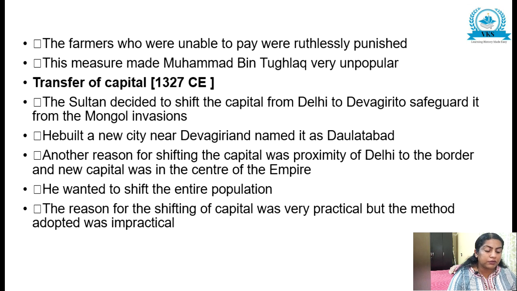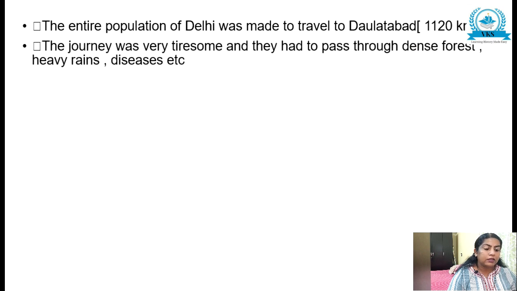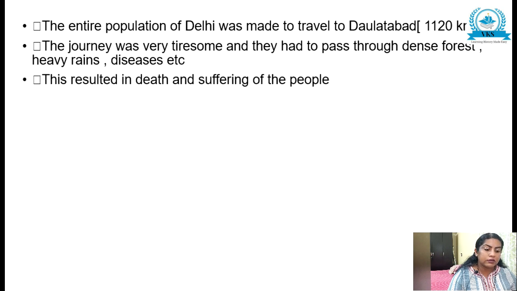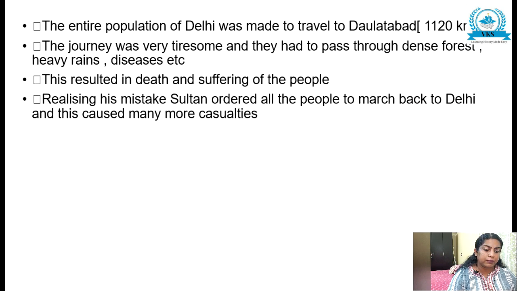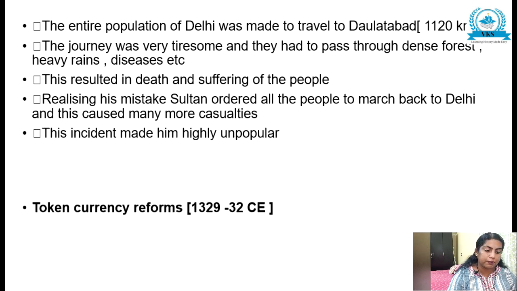The reason for shifting the capital was very practical, but the method adopted was impractical. The entire population of Delhi was made to travel to Daulatabad. The journey was very tiresome and they had to pass through dense forest, heavy rains and diseases. This resulted in death and suffering of the people. Realizing his mistake, the Sultan ordered all the people to march back to Delhi, and this caused many more casualties. This incident made him highly unpopular.